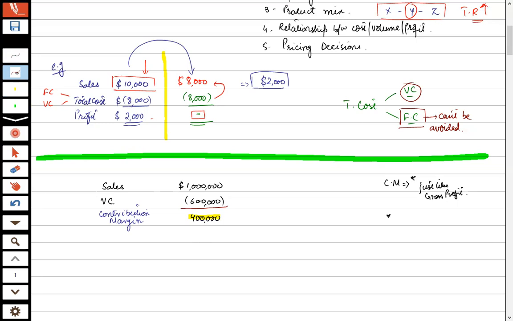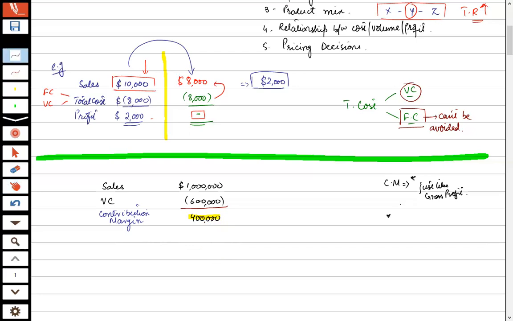If our fixed cost is up to 400,000, then it's fine for the organization. We will be at the break-even. If the fixed cost is greater than 400,000, we will not be able to earn anything. And if our fixed cost is below the contribution margin, then the surplus will be known as our profit.